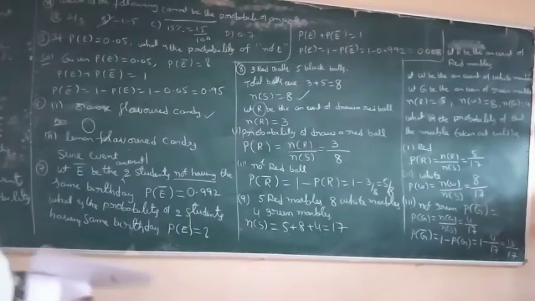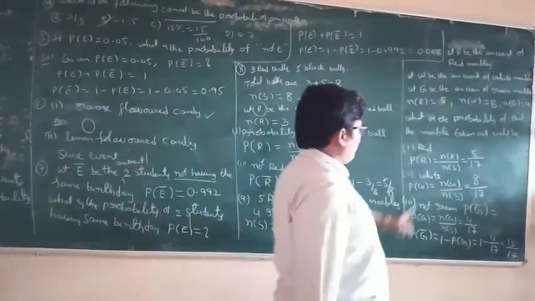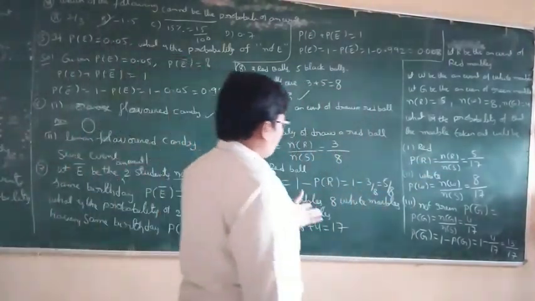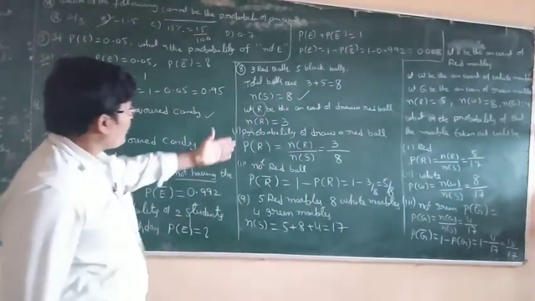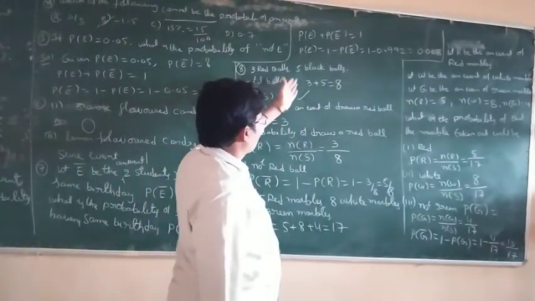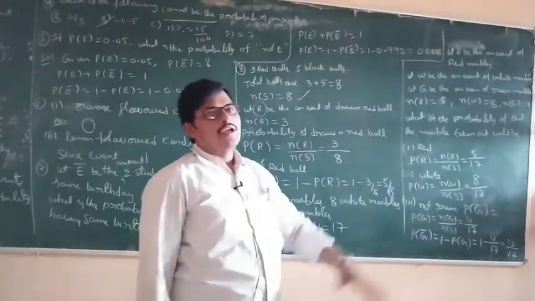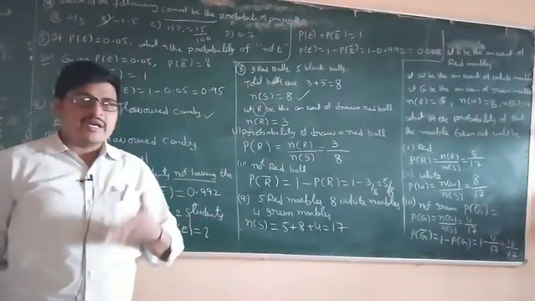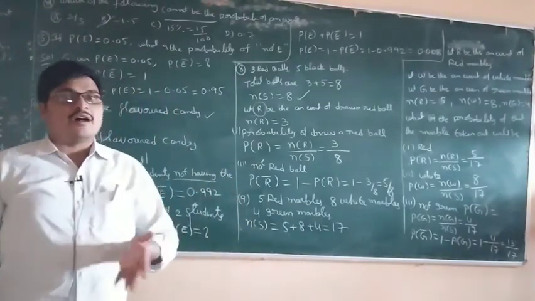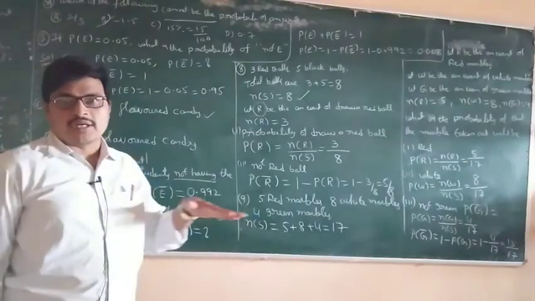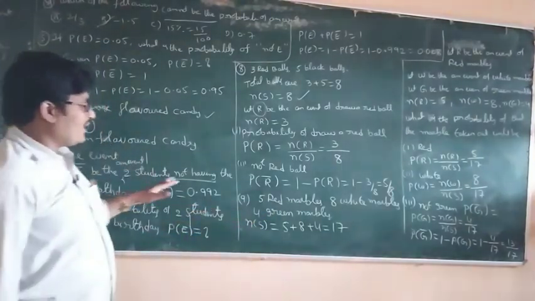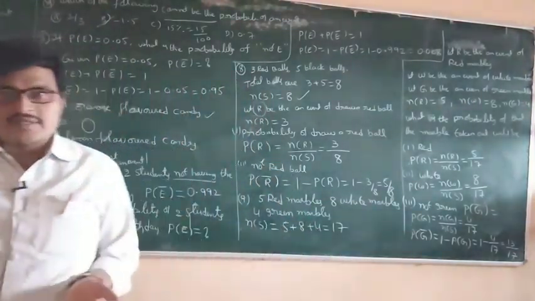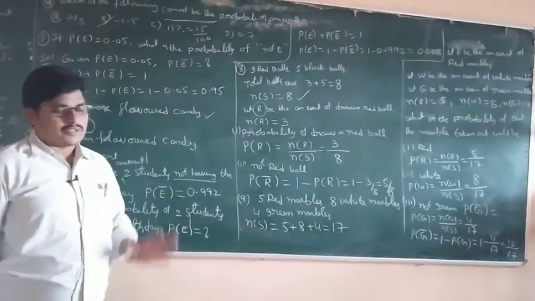First of all, what will the problem ask? Here also, the probability of a red ball is R, and for a black ball it is B. P of B is equal to the formula n of B by n of S. P of E is equal to n of E by n of S. P of R is equal to n of R by n of S. n of S is equal to the total. It does not depend on colors. Okay, clear?